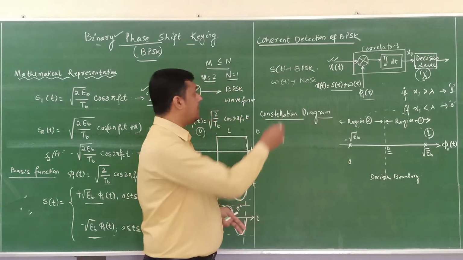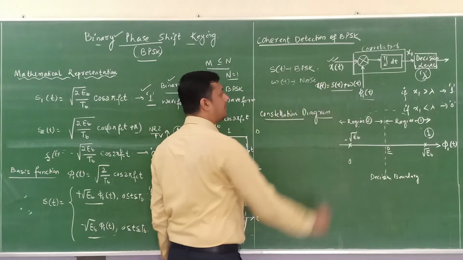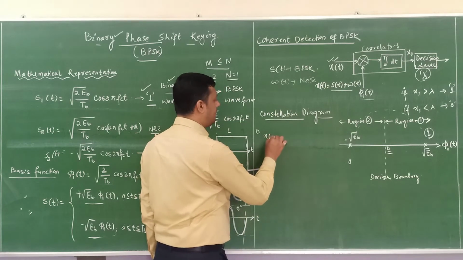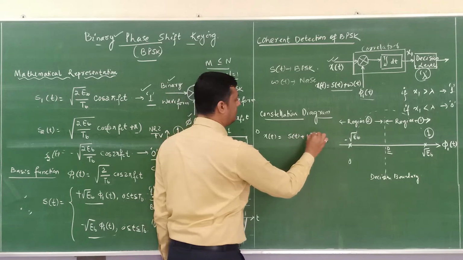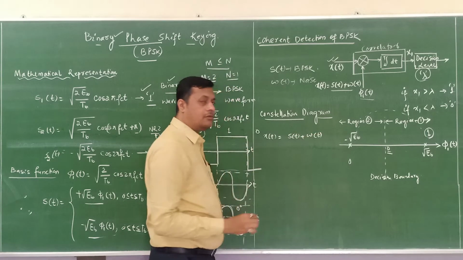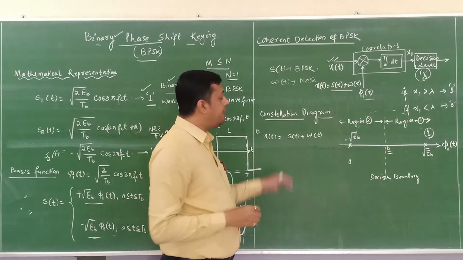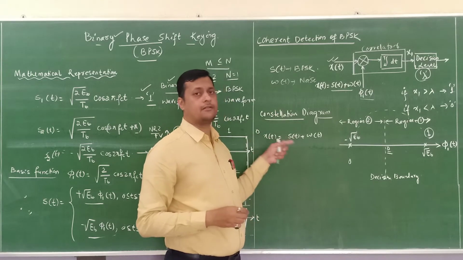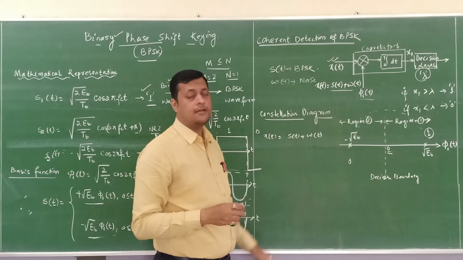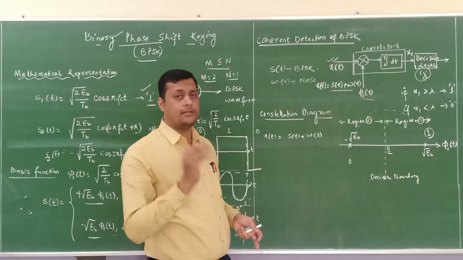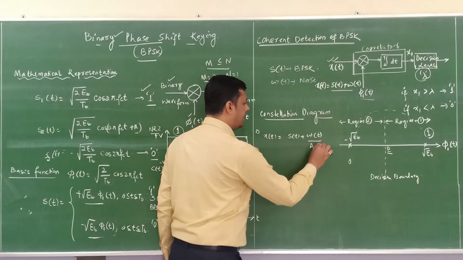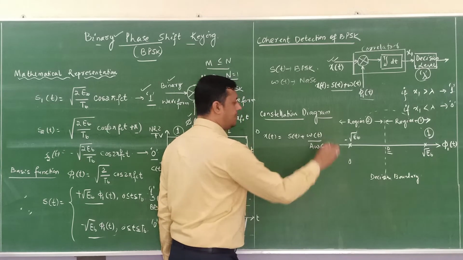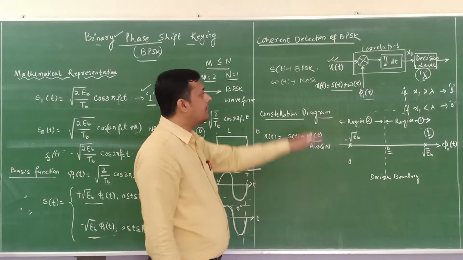Now here I will tell you a small mathematical calculation. So x of t, what we have received, is s of t plus w of t. W of t is the presence of noise. In the ideal case, consider x of t is equal to s of t. But in the practical case, we have to consider the presence of noise, and this w of t is called AWGN, additive white Gaussian noise.